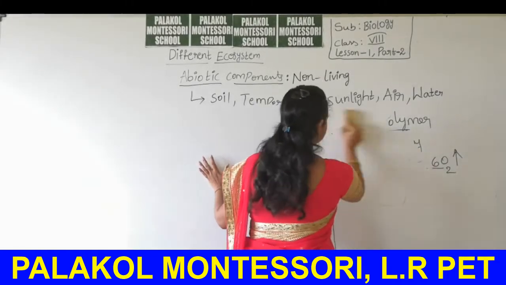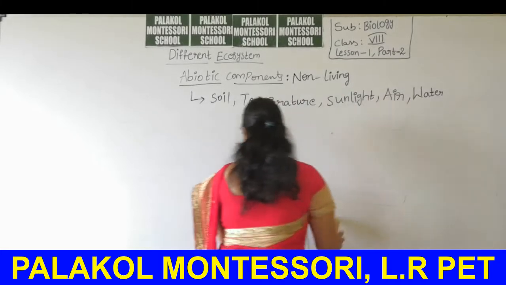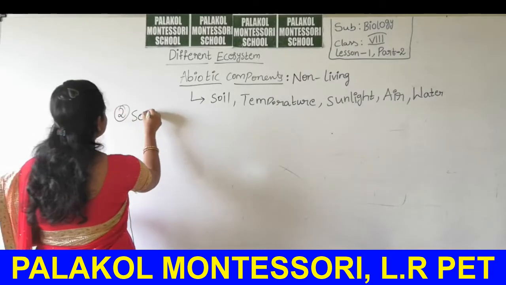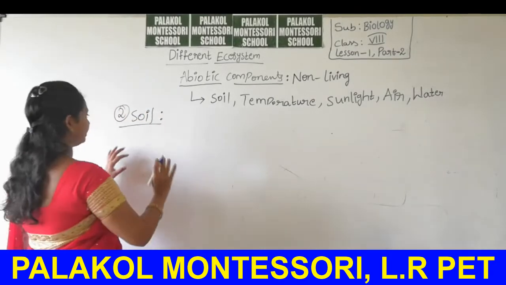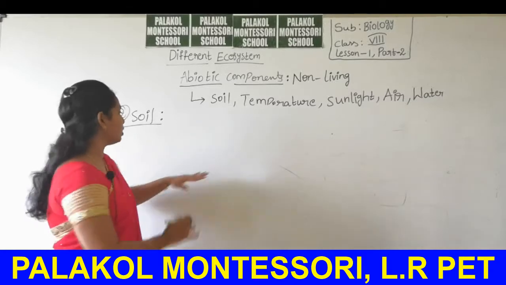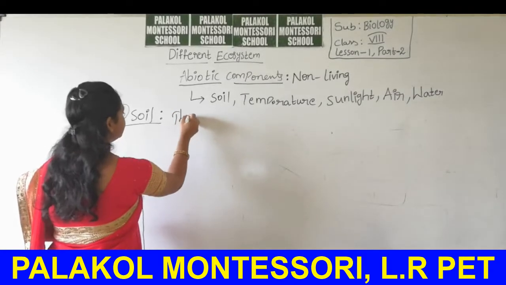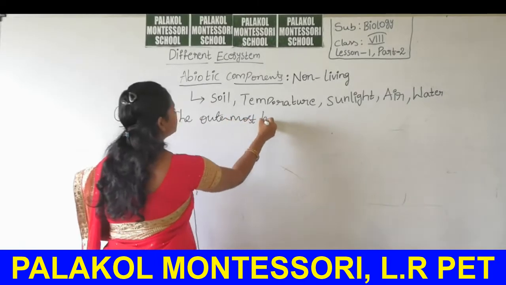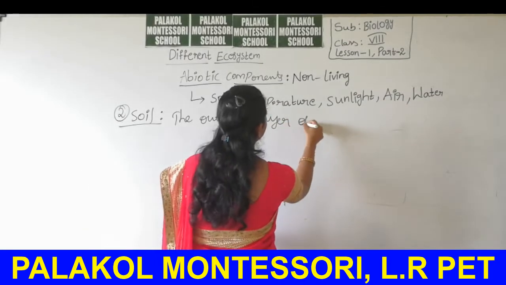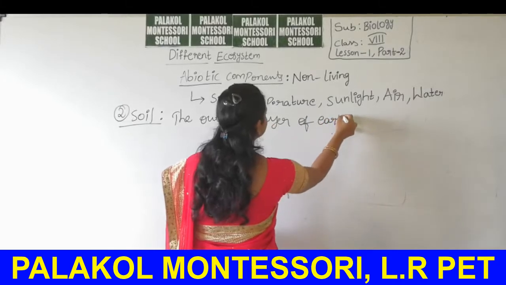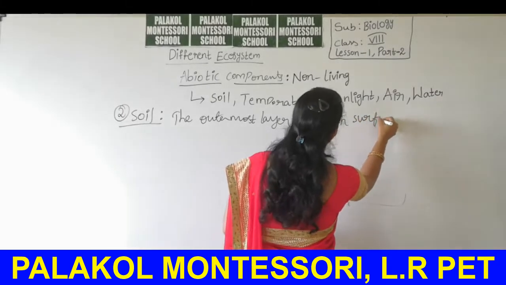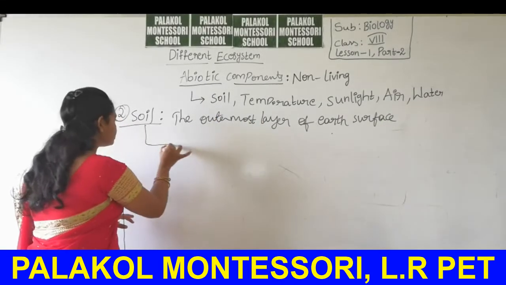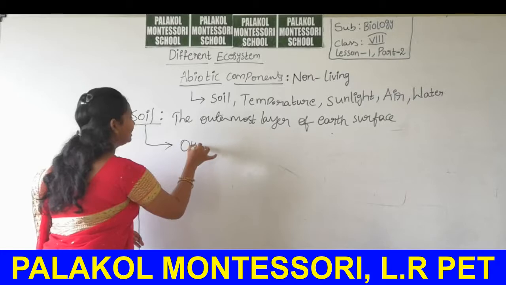Soil is also an important one. Soil is nothing but the outermost layer of the earth's surface. It is called soil. Due to the presence of the soil only, our habitat will be decided.